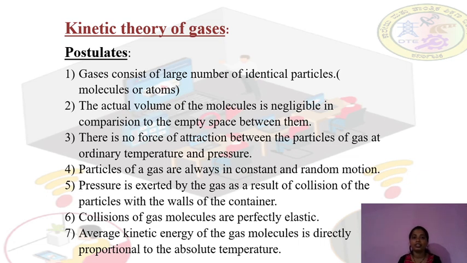Fourth one, particles of a gas are always in constant and random motion. Fifth one, pressure is exerted by the gas as a result of collision of the particles with the wall of the container. When there is a collision of the particles with the wall, then only the pressure will be exerted. Sixth one, the collision between the gas molecules is perfectly elastic.